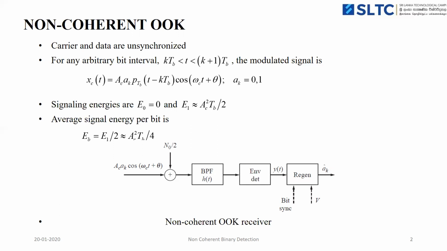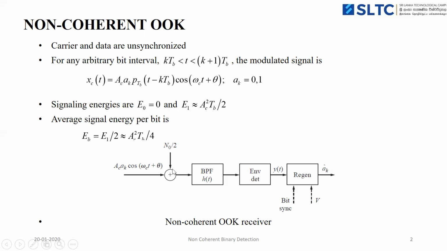This block diagram shows the non-coherent OOK receiver. It consists of a bandpass filter, an envelope detector, and a regenerator. In the regenerator, we use two additional input signals: one is bit synchronization, and the other is the optimum threshold value. The input given to the non-coherent OOK receiver is the carrier modulated received signal added with Gaussian noise whose power spectral density is N0 by 2.